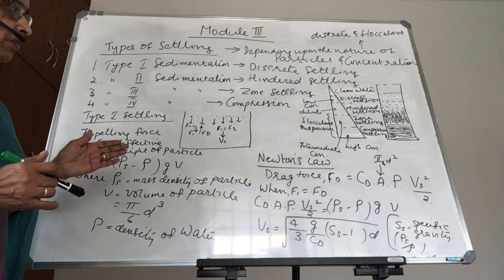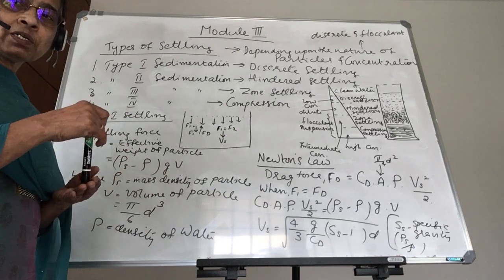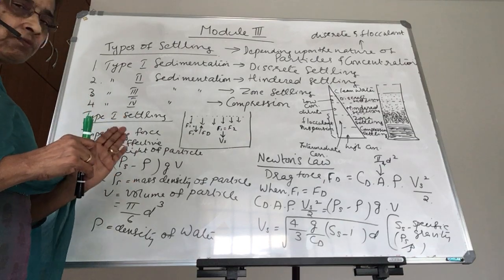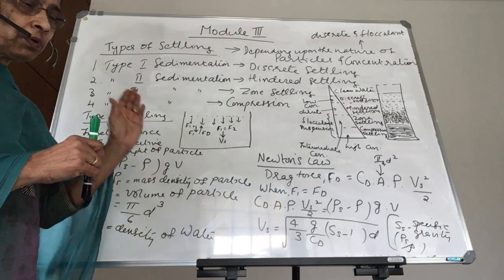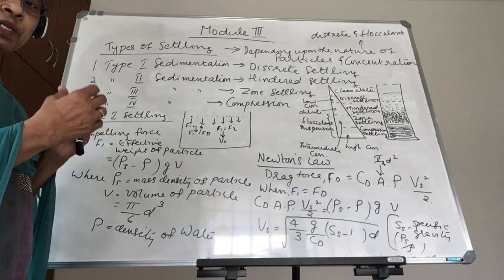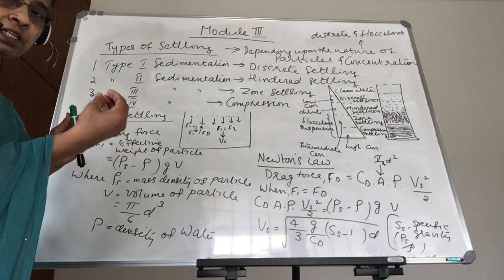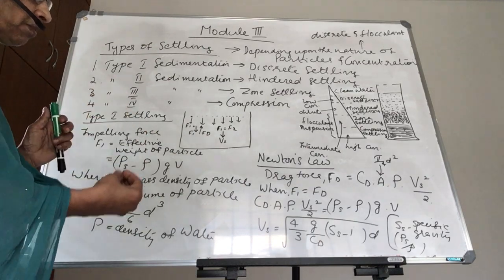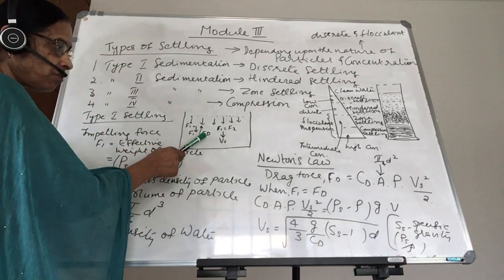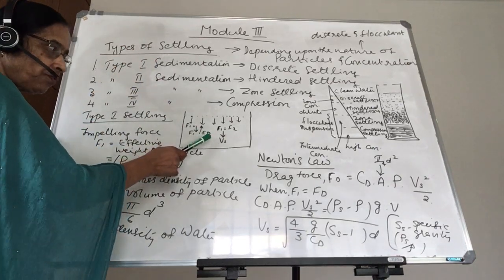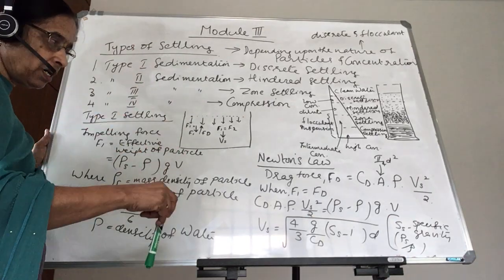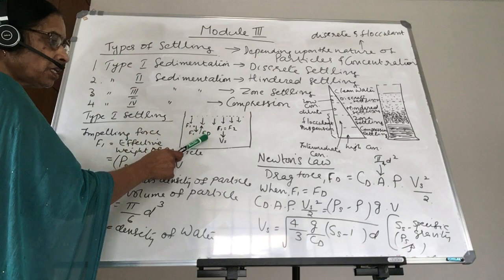Now what is happening when the particle is moving down? We know there is an equivalent force acting against the movement, in the upward direction. Against the movement, there is a force exerted by the water in the opposite direction. That is the drag force, Fd. So Fd is acting in the upward direction when the impelling force is making the particle settle down. So what is the Fd?